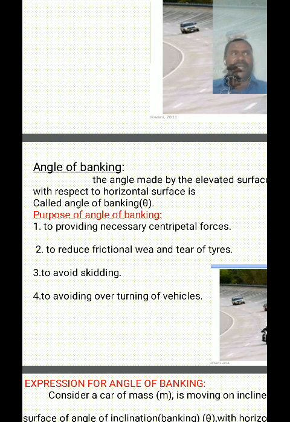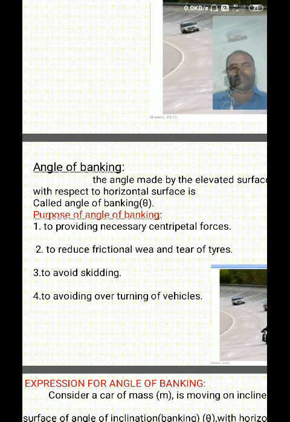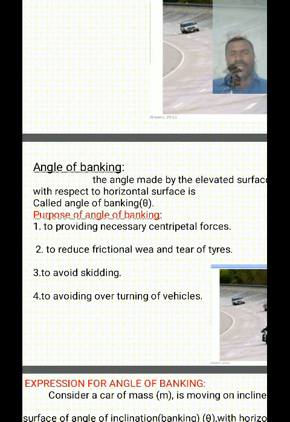That's why at that end the weight of the vehicle acts towards the elevated surface, like a center. And it is also to reduce the frictional wearing and tearing of the tire.